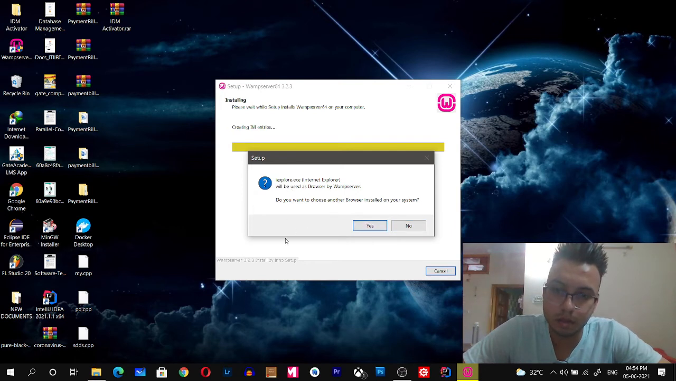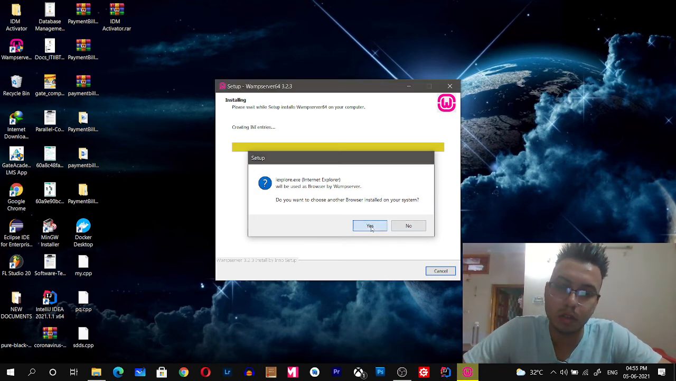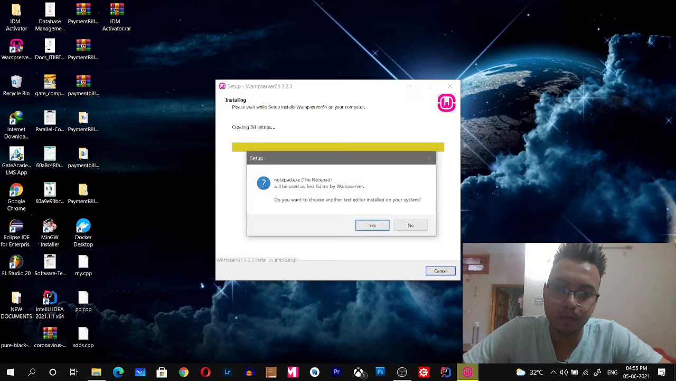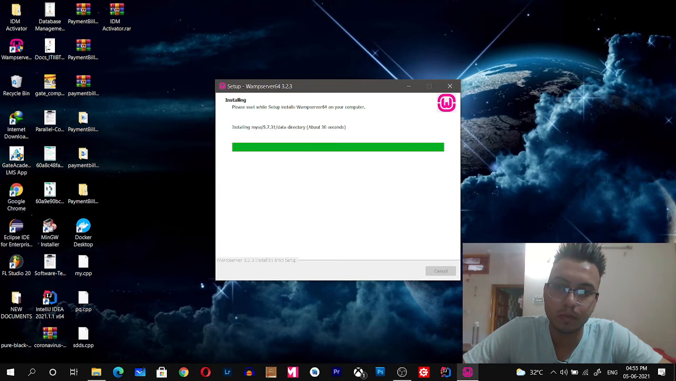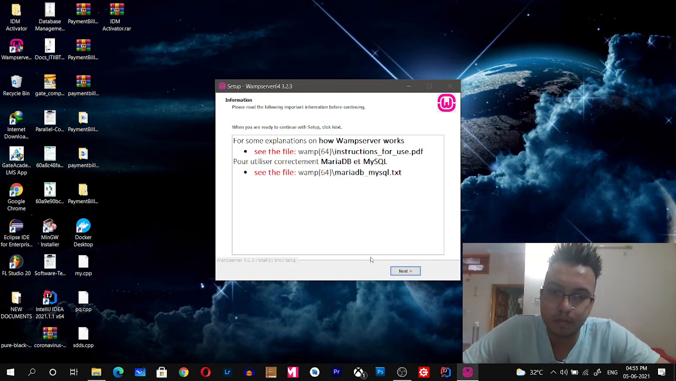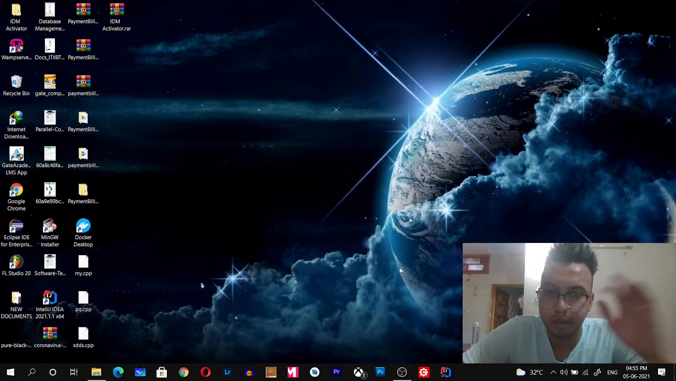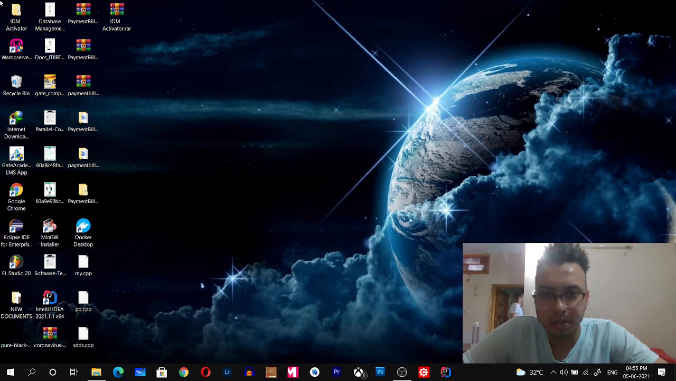So it is asking whether Internet Explorer will be used as the browser by the server. If you want to choose another browser, you can choose yes. Otherwise, no. I will choose yes. So it's updated. Wait about 10 to 30 seconds. Next, click on next and finish. The Wamp server is installed in your system successfully.